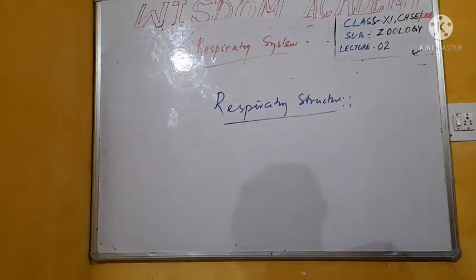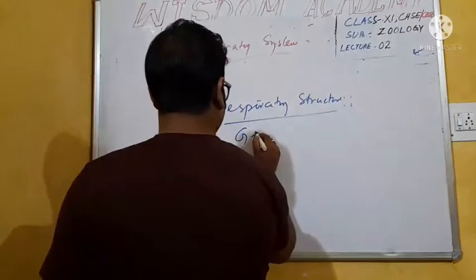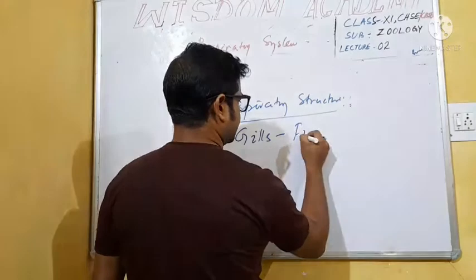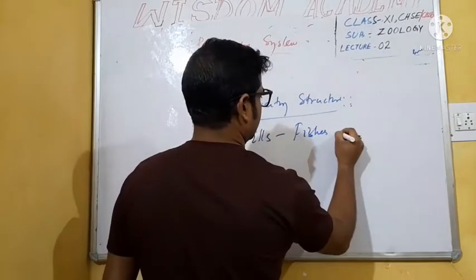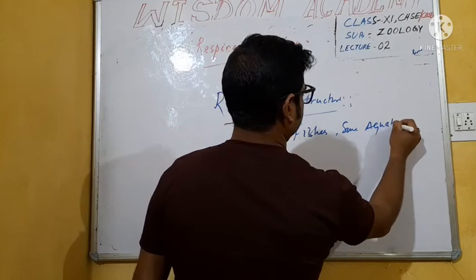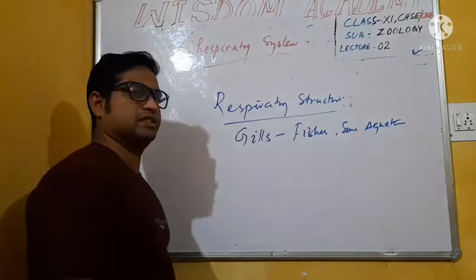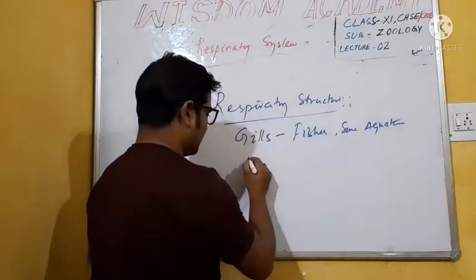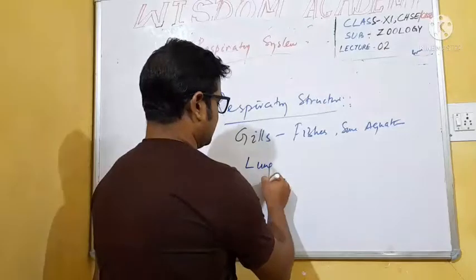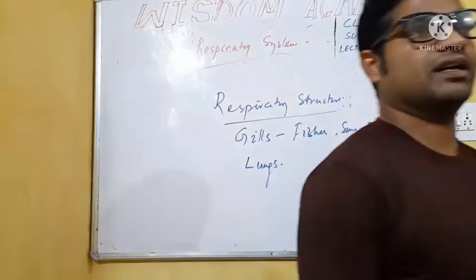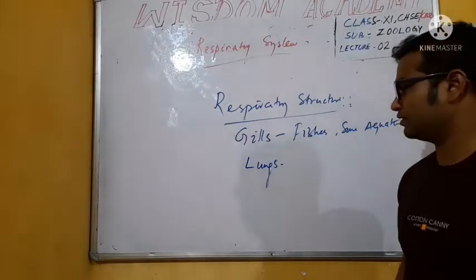Gills. Some aquatic animals like fishes and other aquatics have gills to perform respiration. Next, students, lungs, which are very important for living creatures on the earth.